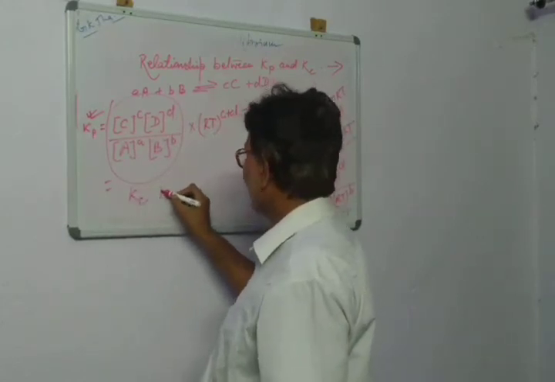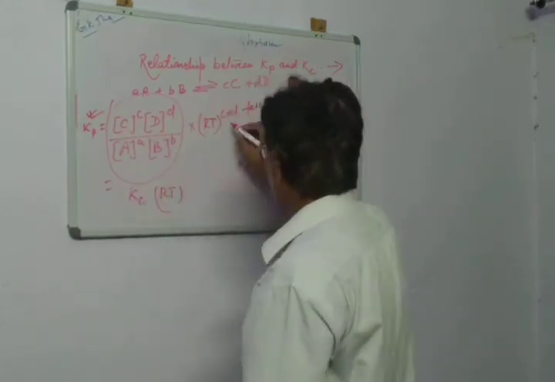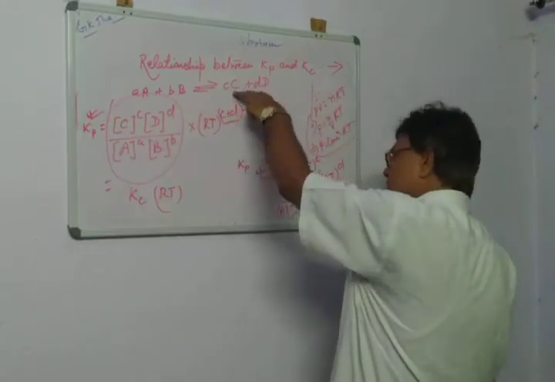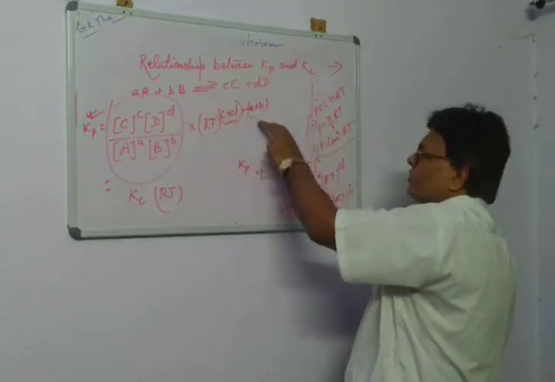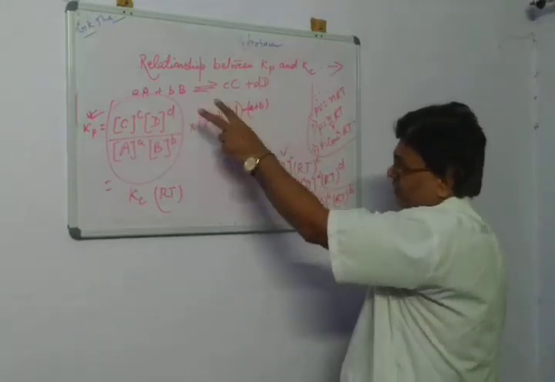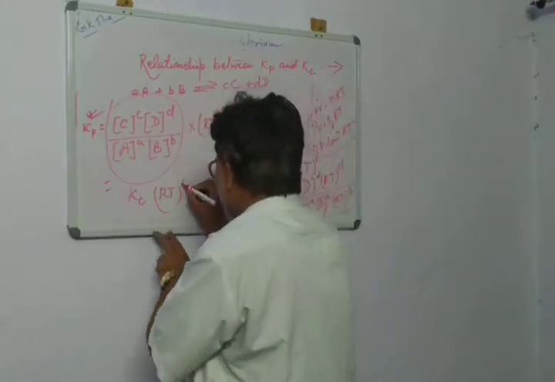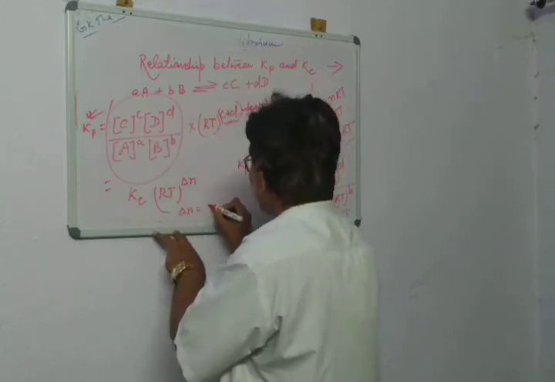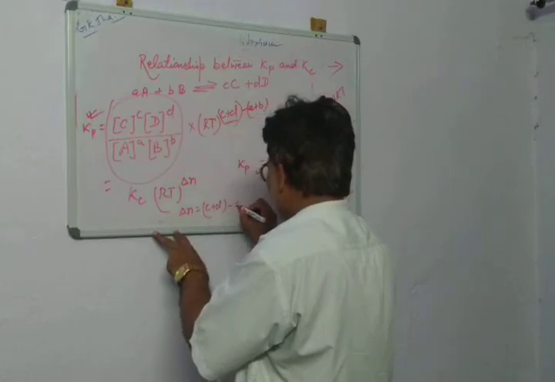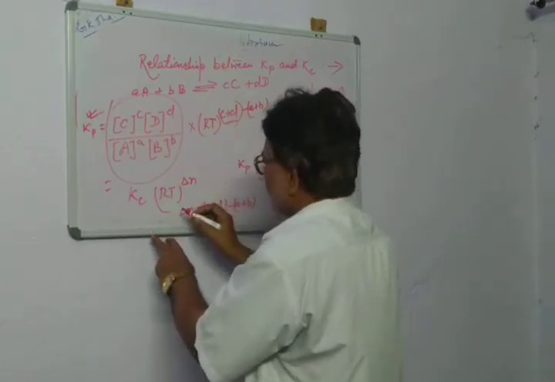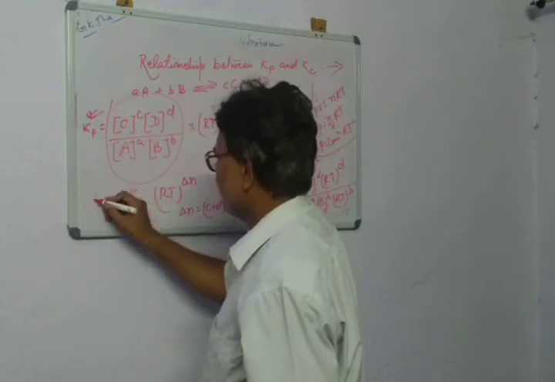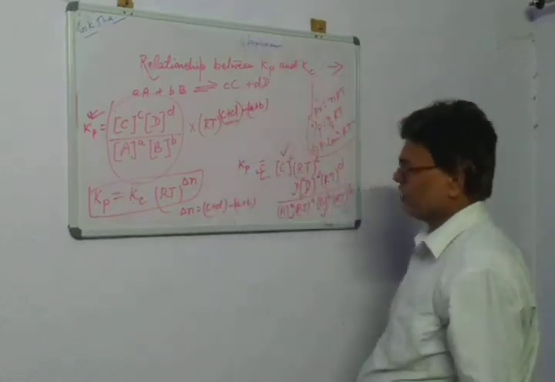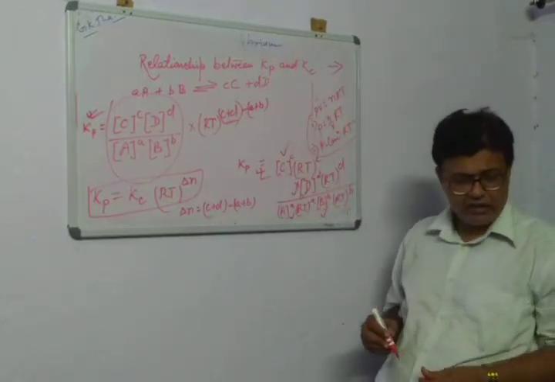So Kc is multiplied by RT raised to the change in the total number of moles of gaseous products minus the number of moles of gaseous reactants, that is RT to the power delta n, where delta n is equal to c plus d minus a plus b. So we have established that Kp is equal to Kc multiplied by RT raised to the power delta n.